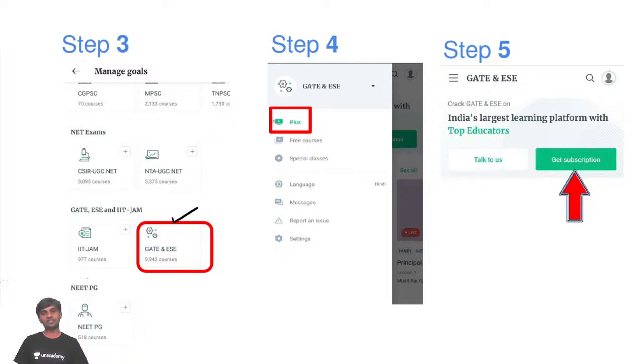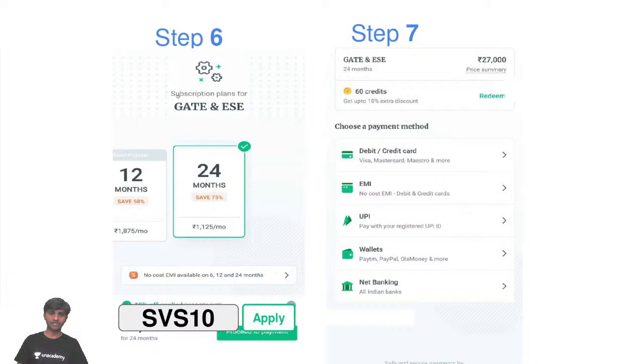Once you select GATE and ESE, you will have another button called the plus subscription button. Once you hit the plus subscription button, you will be taken to step number 6, for 12 months or 24 months. There you need to enter the SVS10 code and apply it.